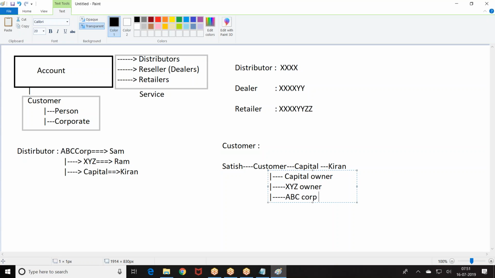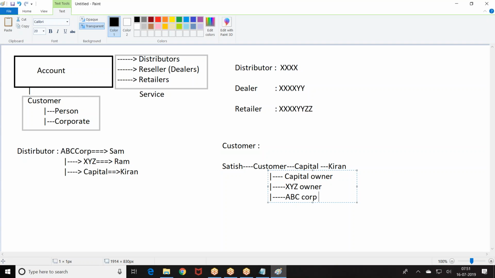Product: when a customer is created by a retailer, the customer data should be visible to the retailer's owner, the dealer owner, and the distributor owner. Whoever is the owner of the retailer should be able to see the customer.